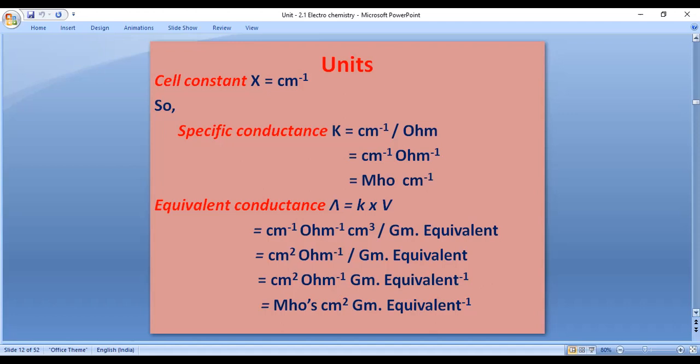That means 1000 centimeter cube. Here centimeter square and centimeter cube both cancel, only centimeter minus 1 remains. Only two are left: per ohm, centimeter square, per gram equivalent. These are the units for equivalent conductance.